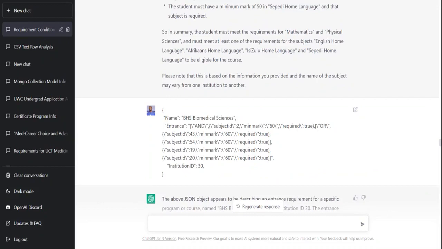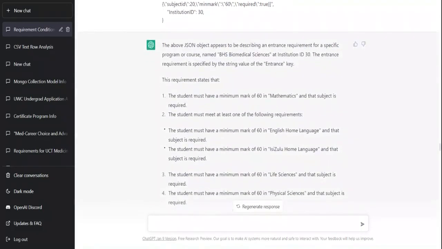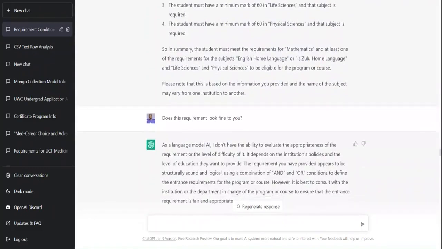and this time the entrance is actually a string instead of a JSON object. And how you know it's a string is that you can see the quotation marks around it, but what is inside it is actually a string, and this is because of the whole stringifying of a JSON object. And now it was able to again give an analysis of that.